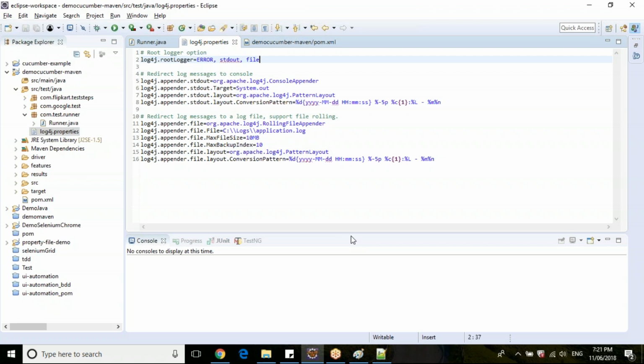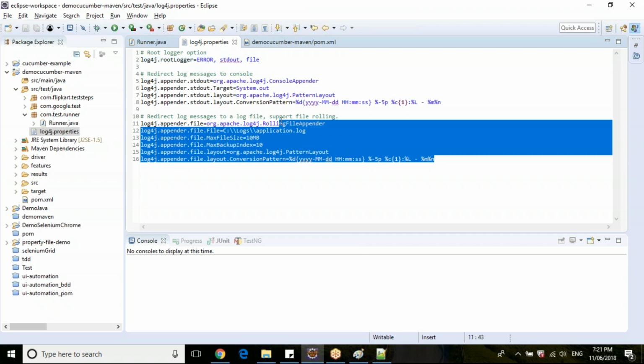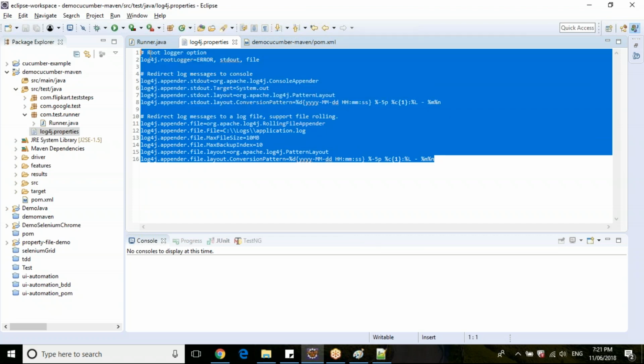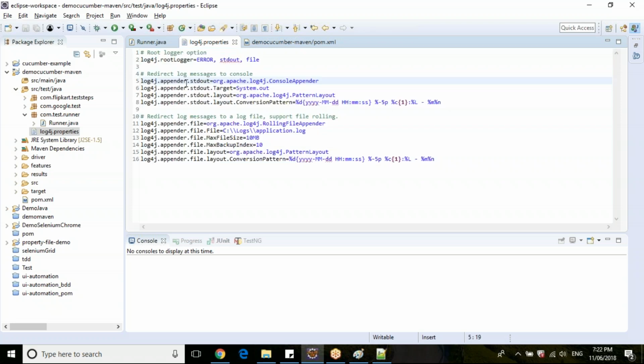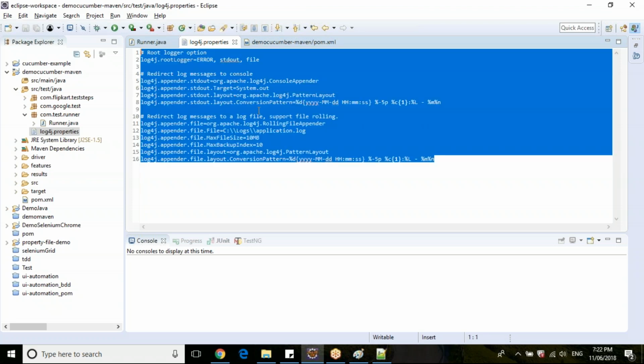So are you clear with this logger, guys? Any queries? Are you clear with why this log4j property configuration file is used? It's very simple. You are specifying standard output, so you are using the standard output properties to print in the console, and you're specifying file, so you're using the file. This is nothing but log level, which you can play around with based on what logs you need to print out. Any queries on why this log4j properties file is used?